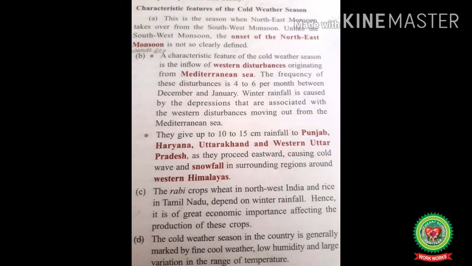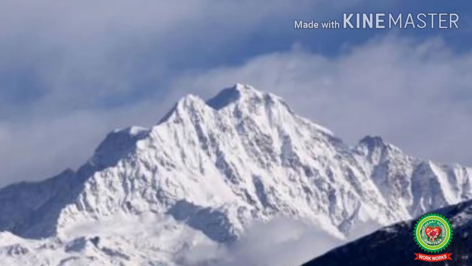Winter rainfall is caused by the depressions, depressions meaning a low pressure area that is associated with the western disturbances moving out from the Mediterranean Sea. Next, they give 10 to 15 centimeter rainfall in Punjab, Haryana, Uttarakhand and western Uttar Pradesh as they proceed eastwards, causing cold wave and snowfall in the surrounding regions around the western Himalayas.